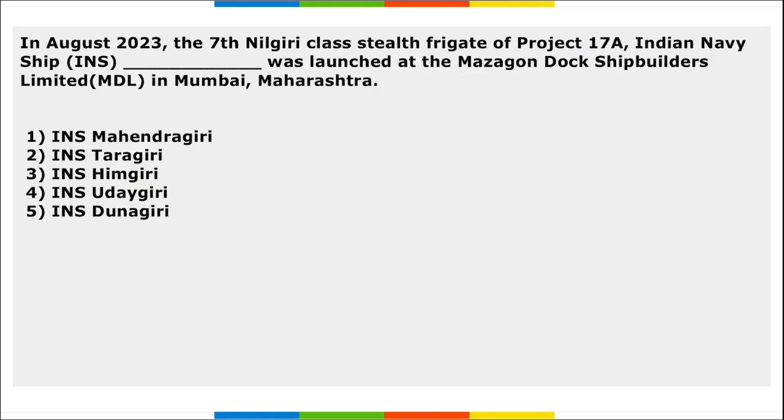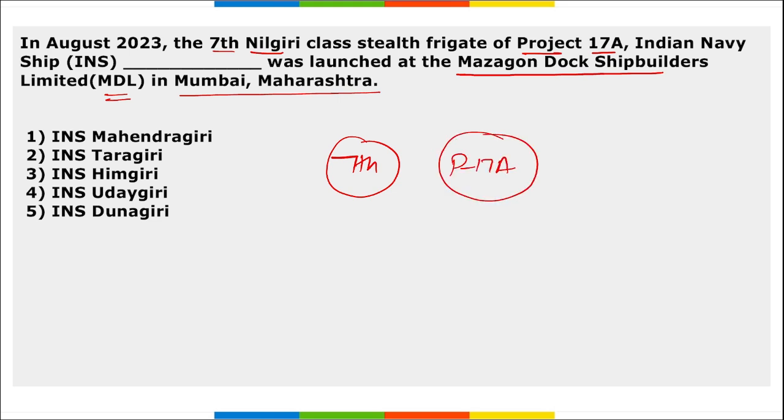Next, in August, the 7th Nilgiri class stealth frigate of Project 17A of Indian naval ship Dash was launched at the Madgaon Dock Shipbuilders Limited in Mumbai, Maharashtra. So, which is that 7th Nilgiri class stealth frigate of Project 17A of the Indian Navy ship Dash, that is INS Mahendragiri. If we talk about INS Mahendragiri, remember this was launched at Madgaon Dock Shipbuilders Limited in Mumbai, Maharashtra.